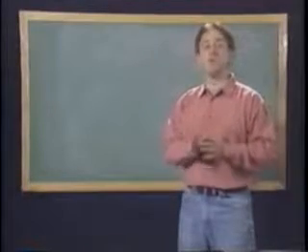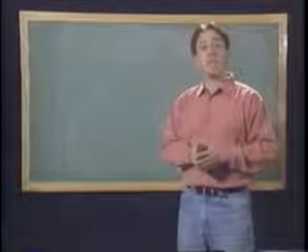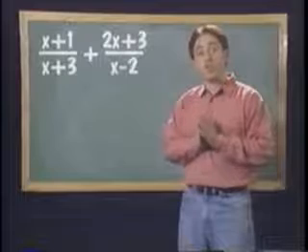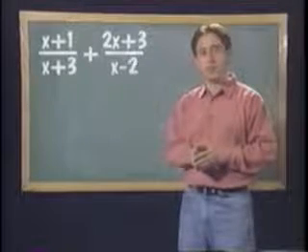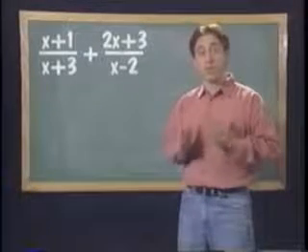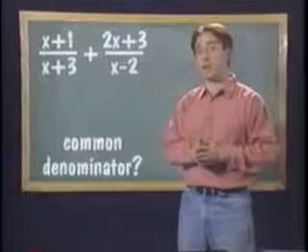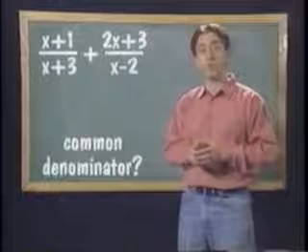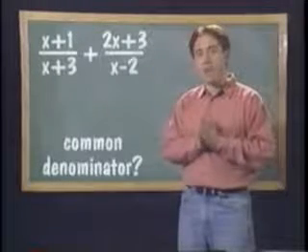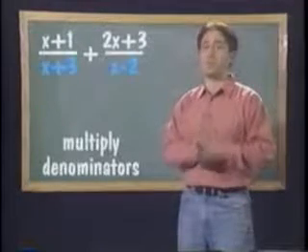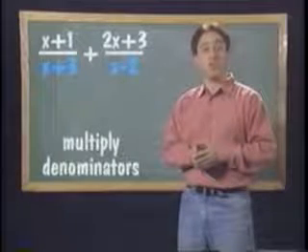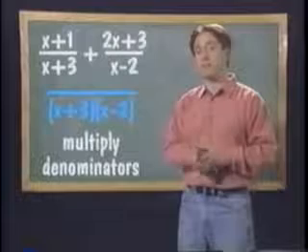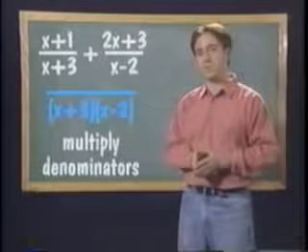Now let's add two rational functions. Here we've got x plus 1 over x plus 3 and 2x plus 3 over x minus 2. Before you can add these, first you have to find a common denominator. Usually it will be the product of the denominators of the two ratios you are trying to add. So to find the common denominator, you just need to multiply the denominators. After you multiply, the common denominator will be x plus 3 times x minus 2.